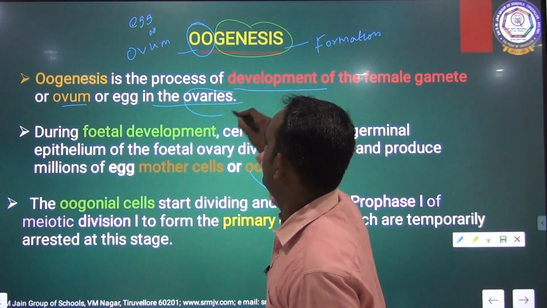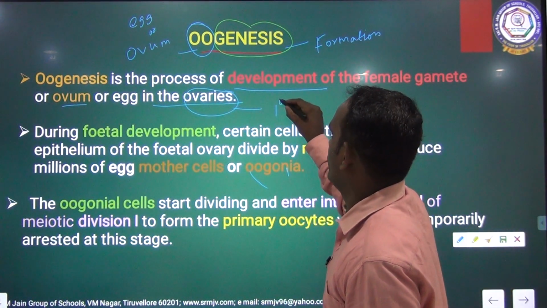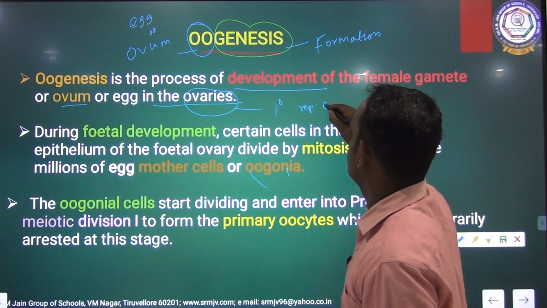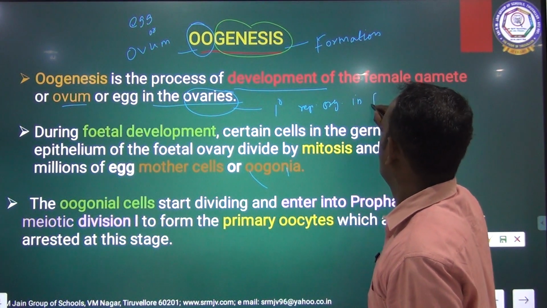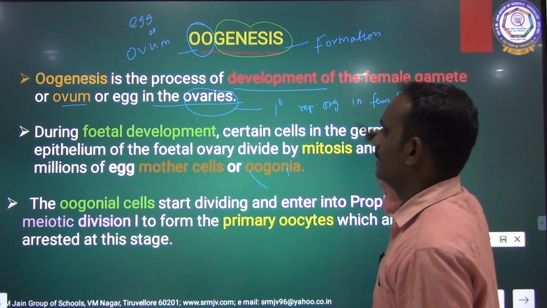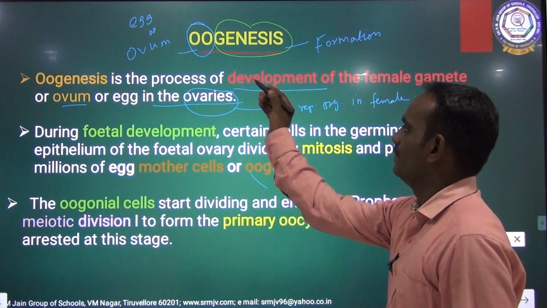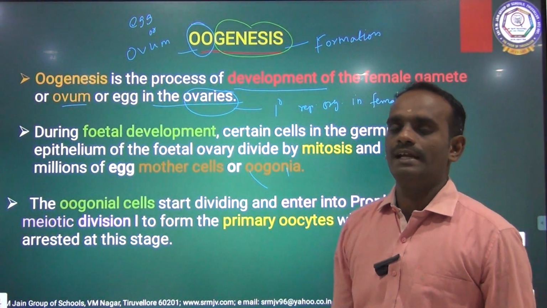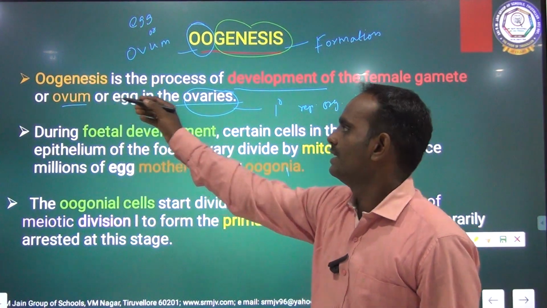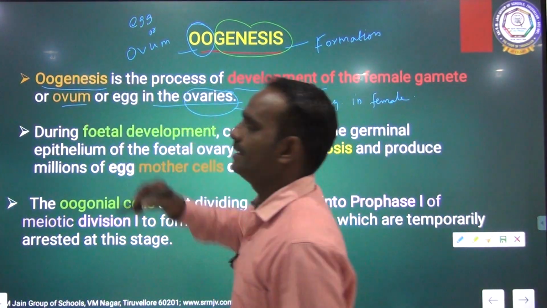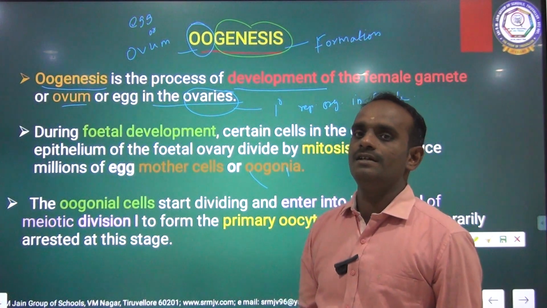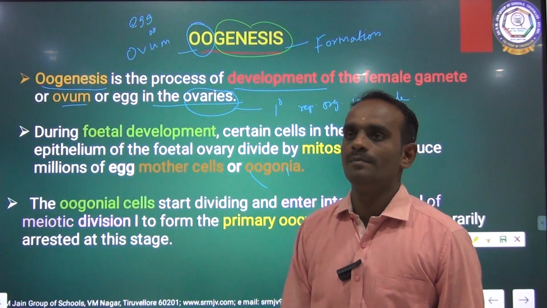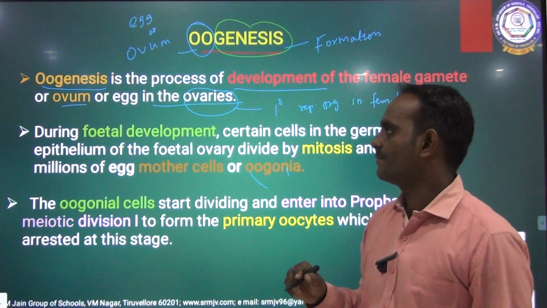The ovary is the primary reproductive organ in the female. In that ovary the ova are produced. Once again, oogenesis is the process of formation of the female gamete, the ovum, in the ovaries.